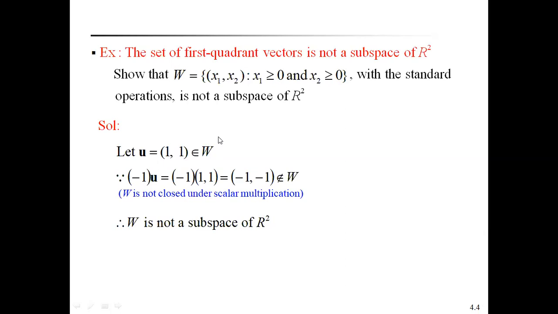This is one of the important examples of how to prove that a given subset forms a subspace of R square. This is the way: first, W is closed under vector addition, and W is closed under scalar multiplication.